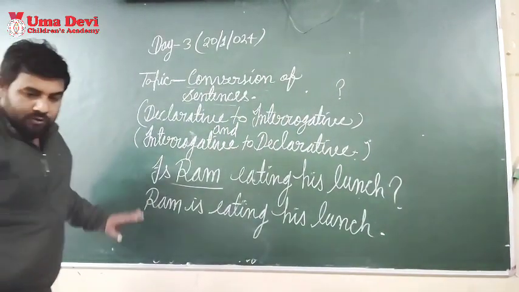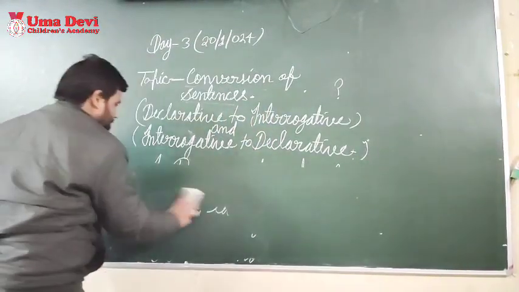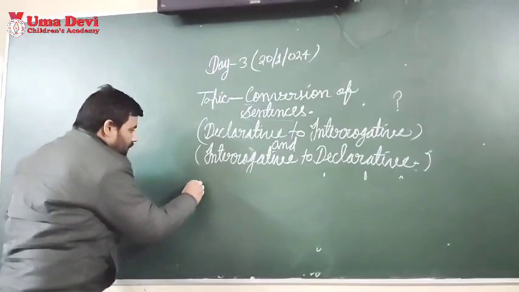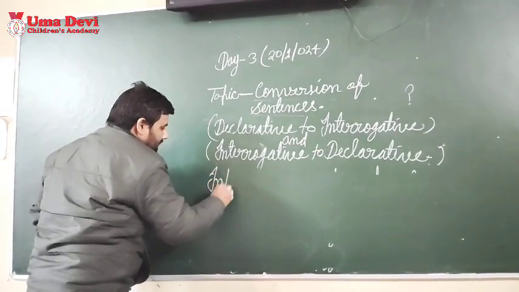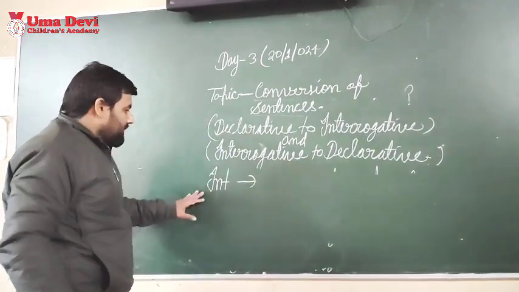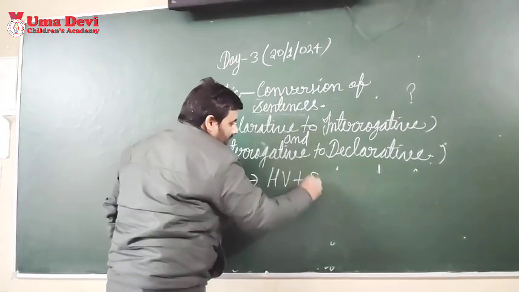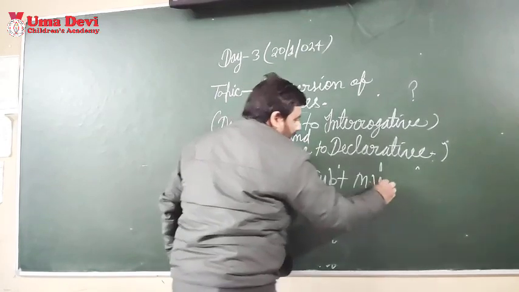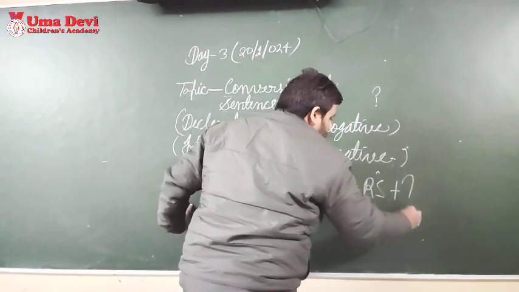So I am going to summarize it in my own words. If you want to change a declarative sentence into interrogative, first of all you have to use helping verb plus subject plus main verb plus RS, meaning rest of the sentence, plus question mark.